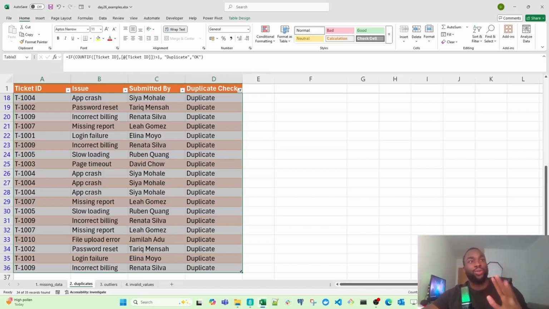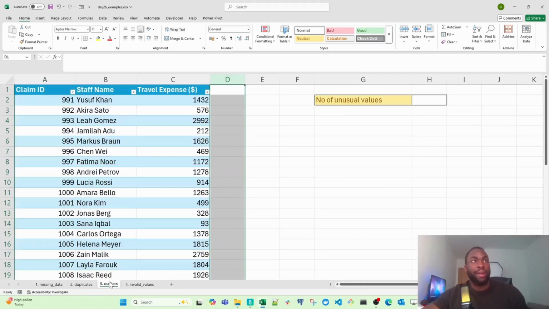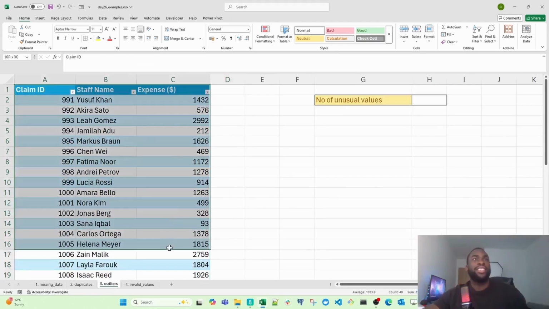Now, let's move on to another example. We're going to look at outliers now. This is an expense report from the finance team. Every single month, the finance team releases their expenses report to leadership, and this simply shows how much they've spent on things they believe are good for the company and good for their teams, etc. So leadership wants us to find out if there are any unusual transactions that need to be reviewed